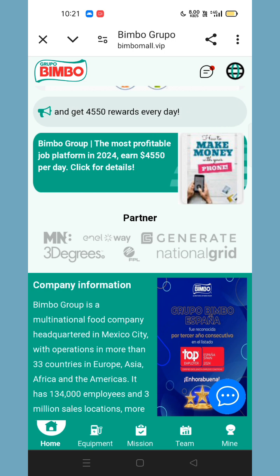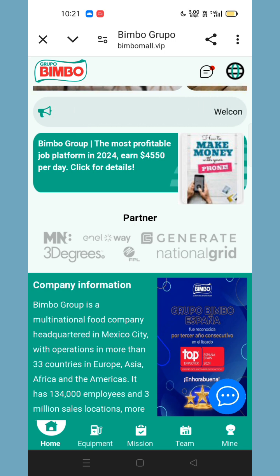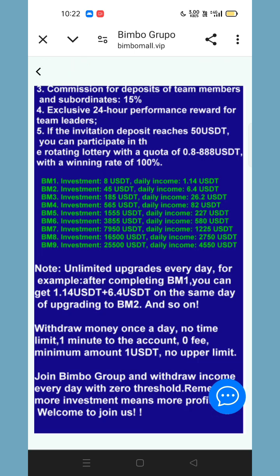Now click on the most profitable platform. You can see Bombay Group, the most profitable platform, earning 4,555 per day. Click on Details, then you can see all the details here.